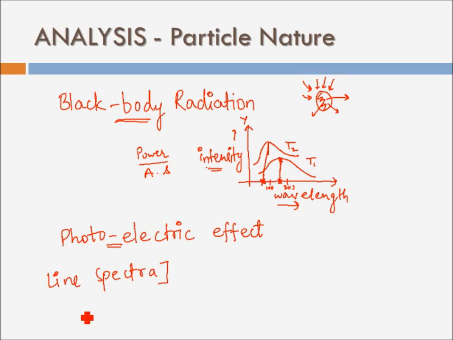And then there are the heat capacities of bodies. Usually we consider that the heat capacity of solid bodies remains constant, but the truth is that the heat capacities of solid bodies change with change in temperature. That is again something which cannot be explained by the wave nature, how the heat capacity gets changed and how the mathematical formulation of it takes place. So there were several observations which supported that electromagnetic radiations are not actually waves, but behave like particles, like a cricket ball, tennis ball and all that.